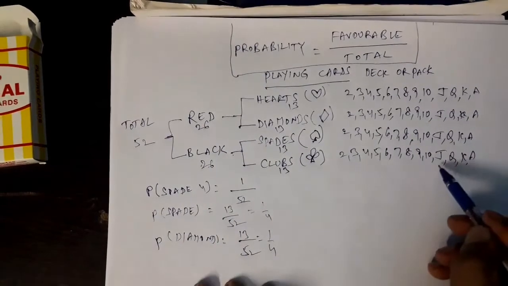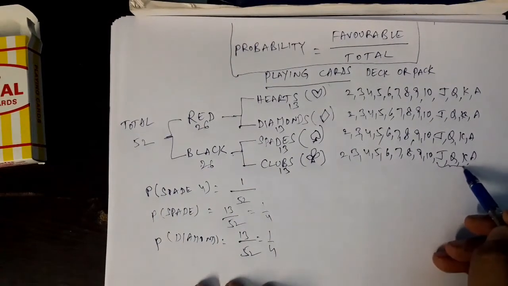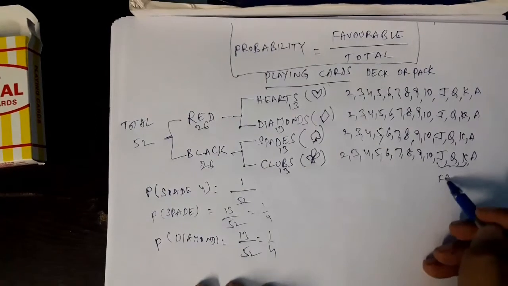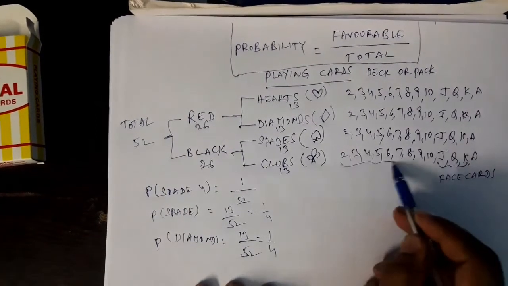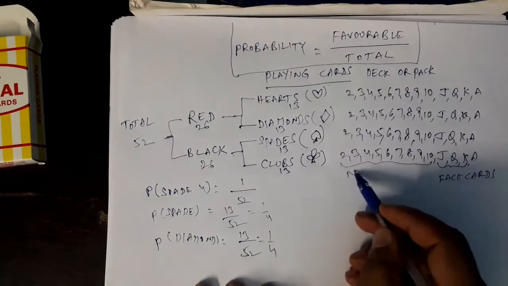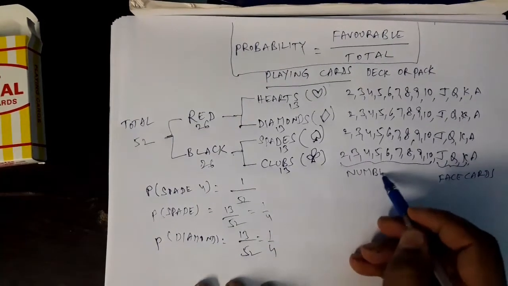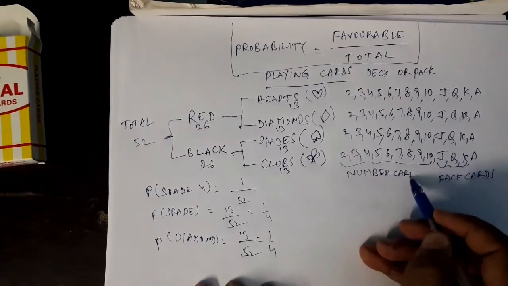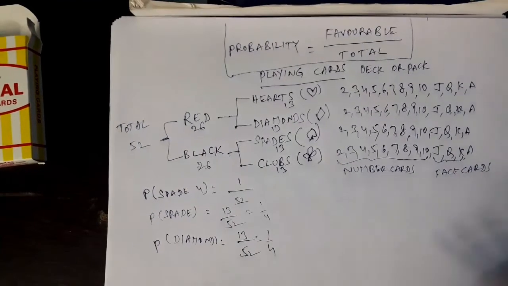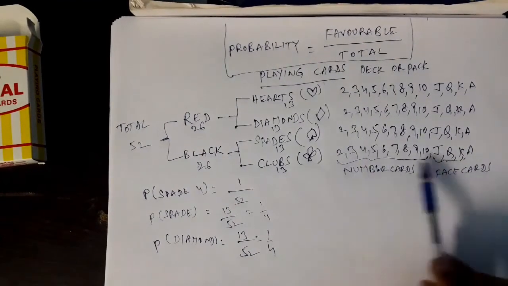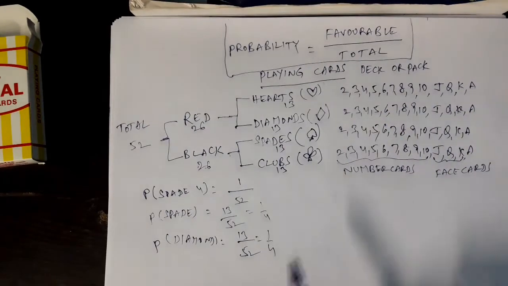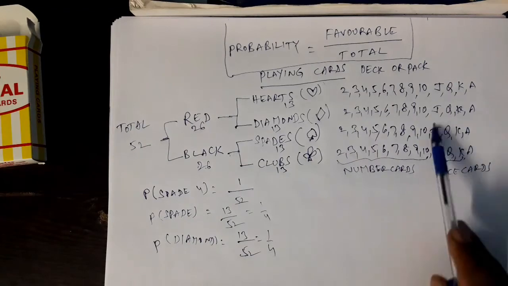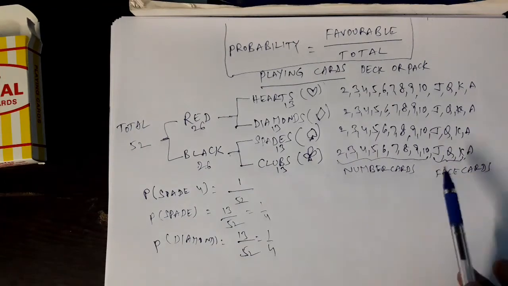You see, we have discussed it. J, Q or K are called face cards. 2, 3, 4, 5, and so on up to 10 are called number cards. Tell me, how many number cards are there altogether? 2 to 10 is 9. 9 fours are 36 number cards. How many face cards are there? 3, 3, 3, 3. 4 threes are 12. 12 face cards are there.